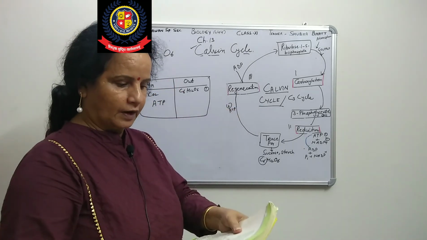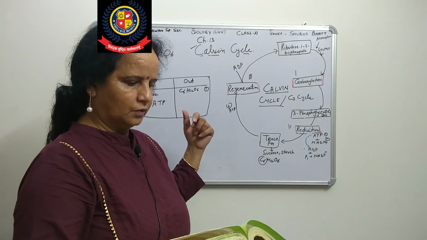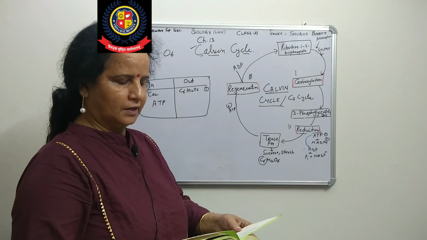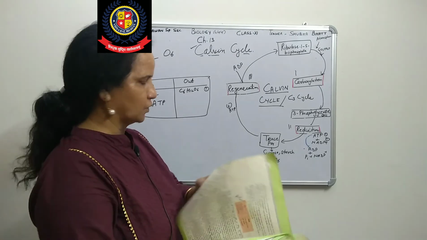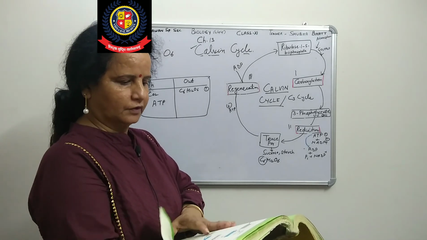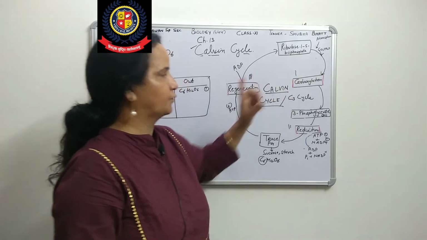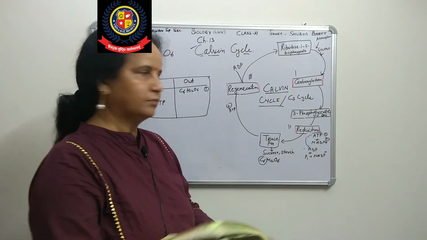Then why is it written 18? For 6 turns of the cycle, how many ATP molecules are there? We get 1 and 1, 2 molecules each time, and 6 times gives 12.